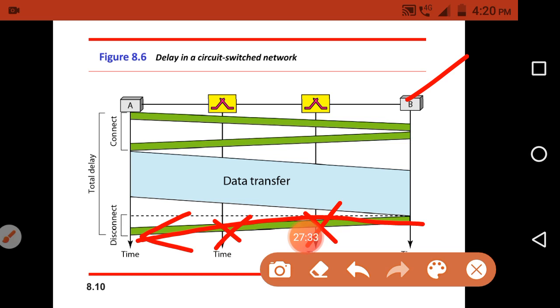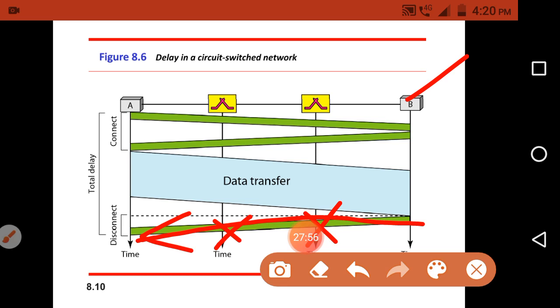The switches will deallocate the resources that are available for the connection, like a channel or the bandwidth, which will be released by the switches. That takes some more time, and we call that the delay at disconnecting the connection.